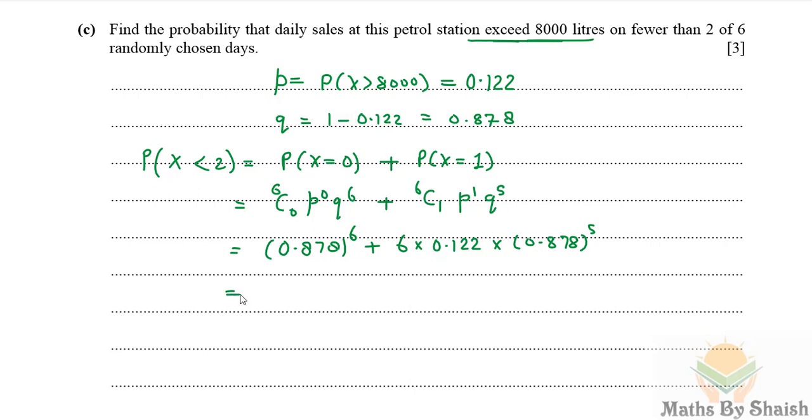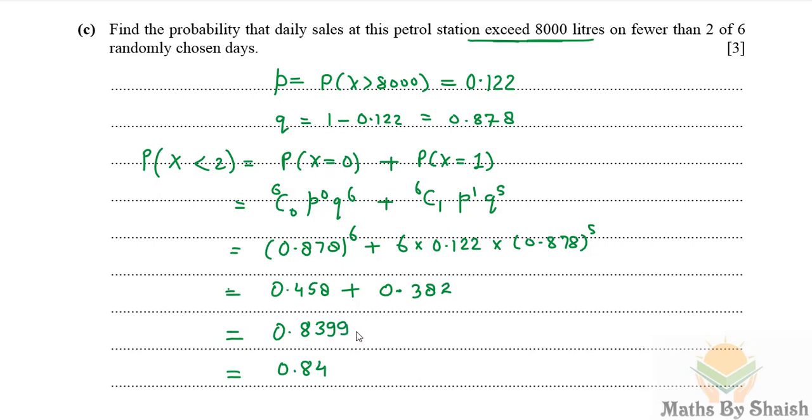Now we will calculate this value, and this value is 0.458, and 6 into 0.122 into 0.878 to the power 5 is 0.3819, so till 3 significant figures it is 0.382, and we will add them and it is coming 0.8399 and so on. The complete value I have taken, so we can write from here also it is 0.84